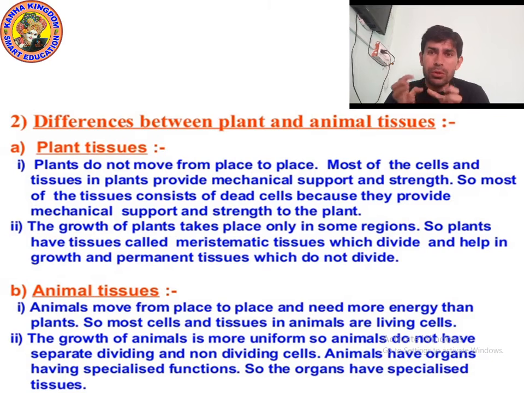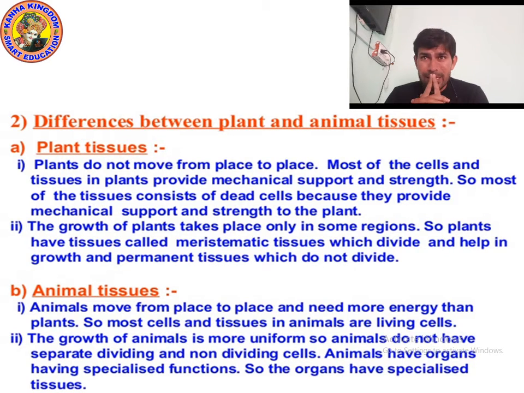If the stem grows once, it will not grow too much. After that it will become permanent. So the growth of plant will take place in some region only, like growth occurs in branches. So plants have tissue called meristematic tissue which divides and helps in growth, and permanent tissue which does not divide. Because in the plant the growth takes place only in some region, not in all the area.